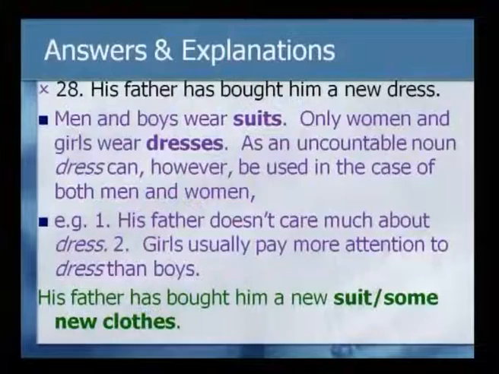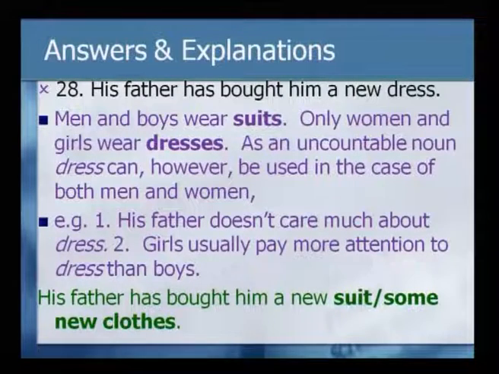As an uncountable noun, dress can however be used in the case of both men and women, that is generally when you use it in an uncountable sense. So, there are examples like this. His father does not care much about dress, which means what he wears, what he buys, he does not give a damn to it, in a very uncountable sense. Girls usually pay more attention to dress than boys, again uncountable sense.